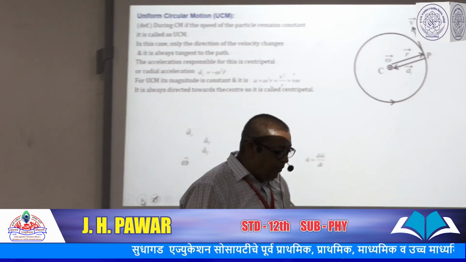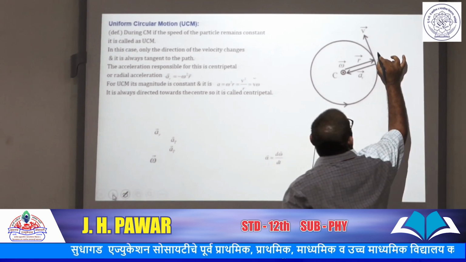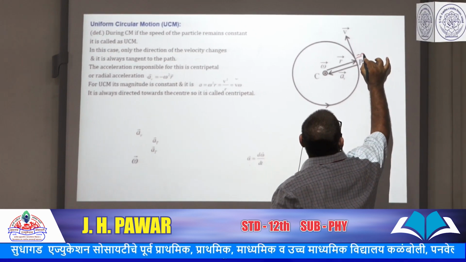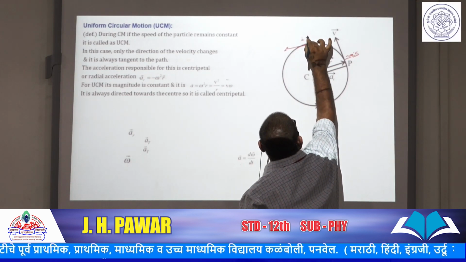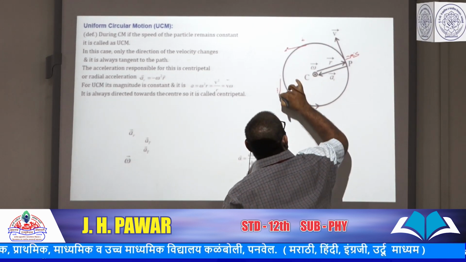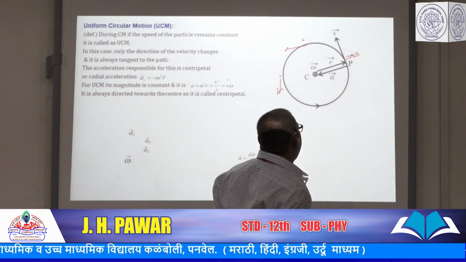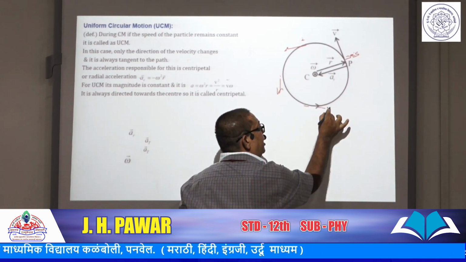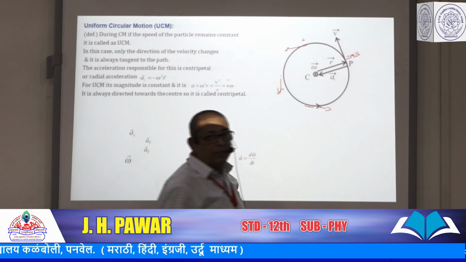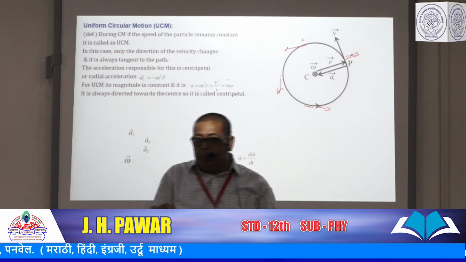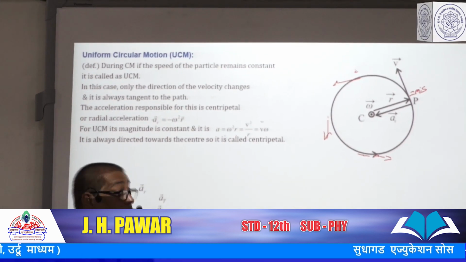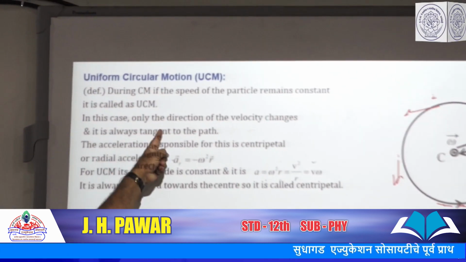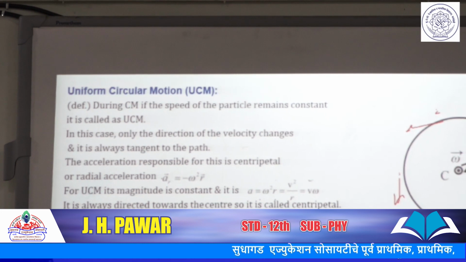Suppose the magnitude of the velocity at this point is 2 meter per second. Here also, the magnitude of the velocity is 2 meter per second. Here also it is 2 meter per second. Look, the magnitude of the velocity is constant, but the direction of velocity continuously goes on changing.